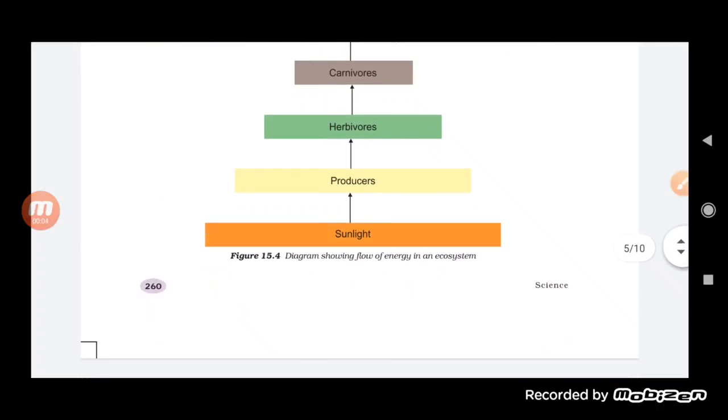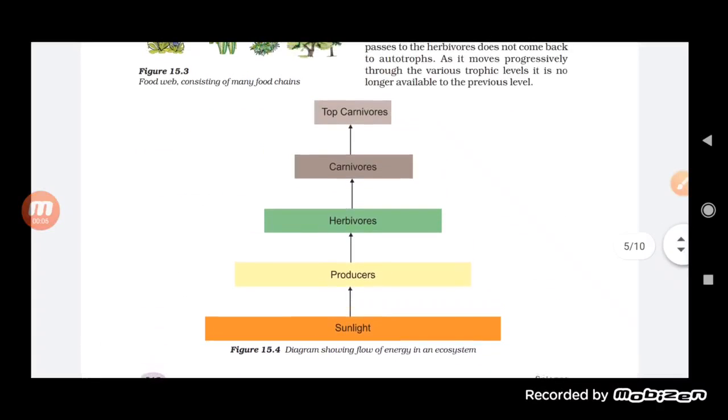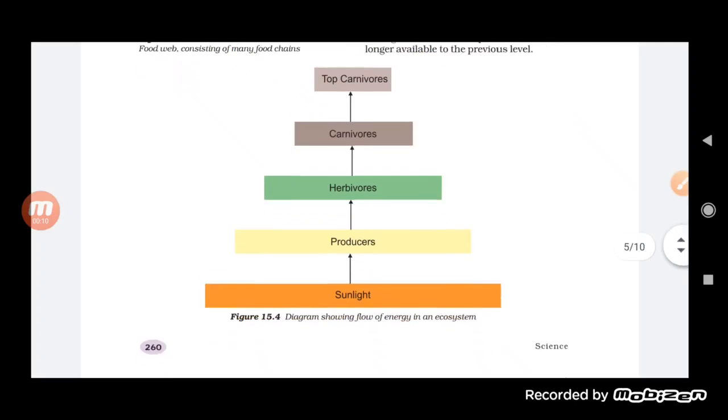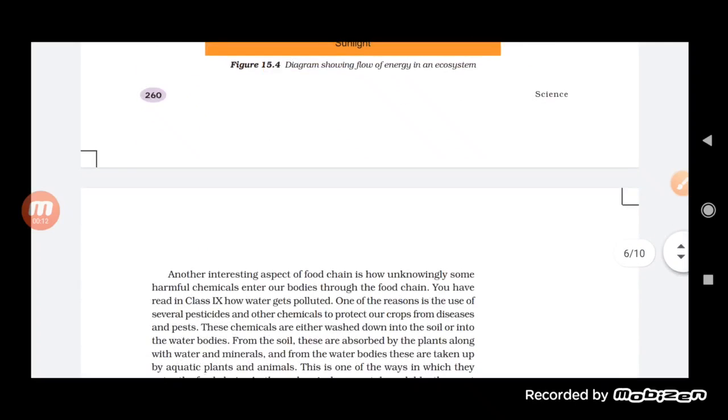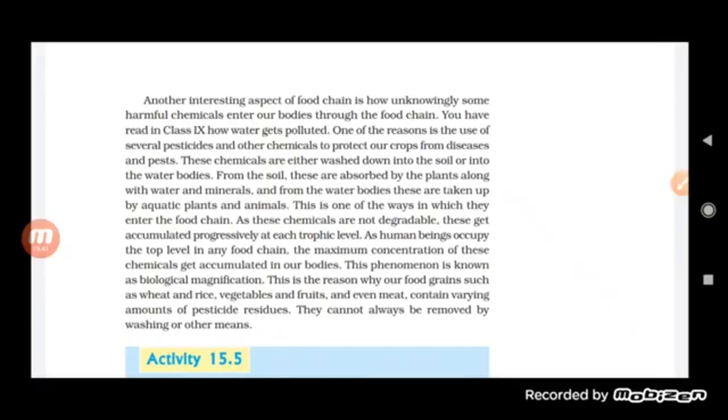So students, in the previous class we discussed the different trophic levels. Now let us start to understand the other topics. There is a term, students, which is called biological magnification. What is the meaning of biological magnification?